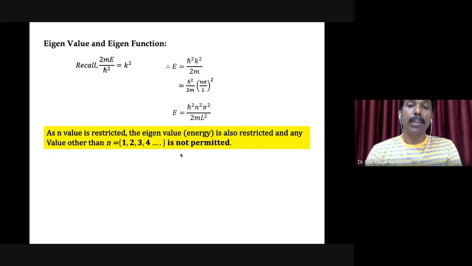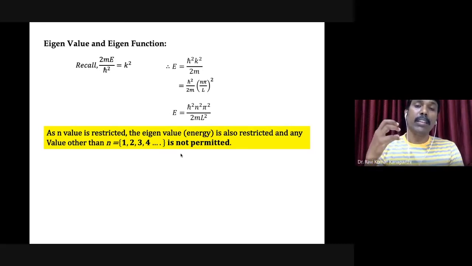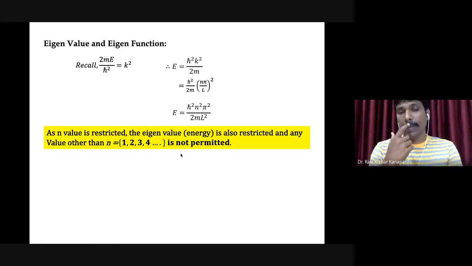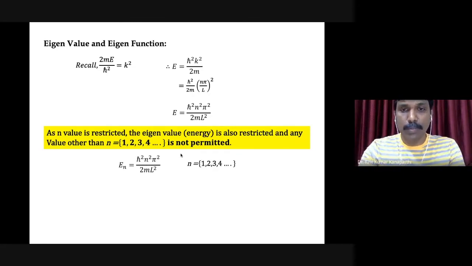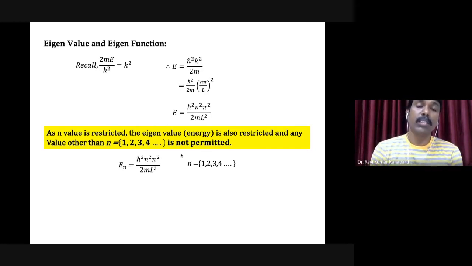n can take values 1, 2, 3, 4 and so on. Therefore, since n is restricted, the energy values are also restricted. Further, it is said that n is the quantum number, and since the energy depends upon the n value, it is appropriate to represent it in that manner.